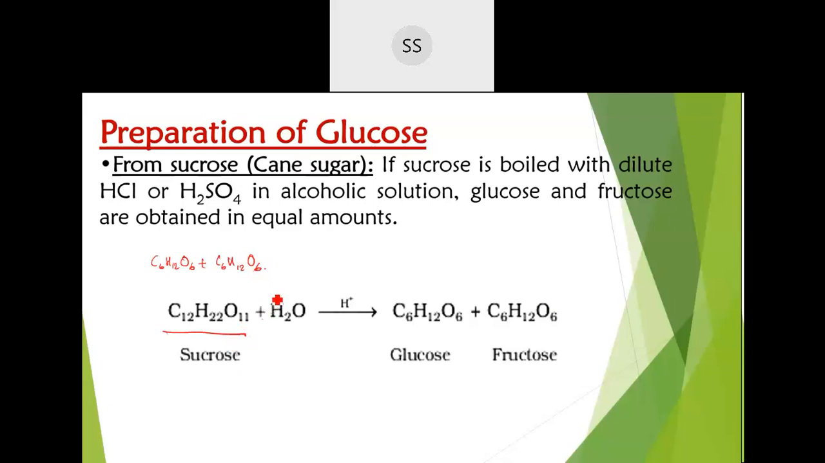So now you are doing the reverse of that. When you hydrolyze that in the presence of acid, that glycosidic linkage will break down. Okay, and then a water molecule will get added over there, giving you 1 unit of glucose and 1 unit of fructose.